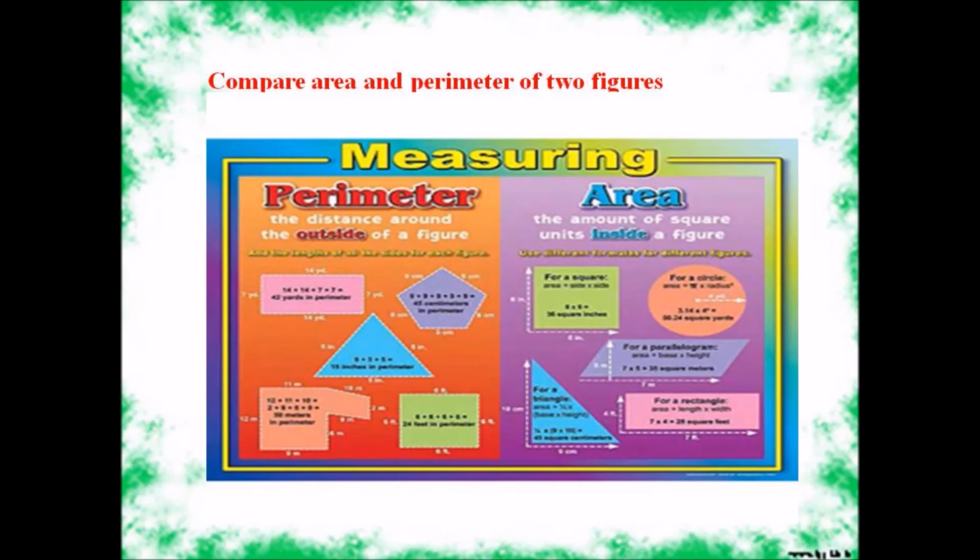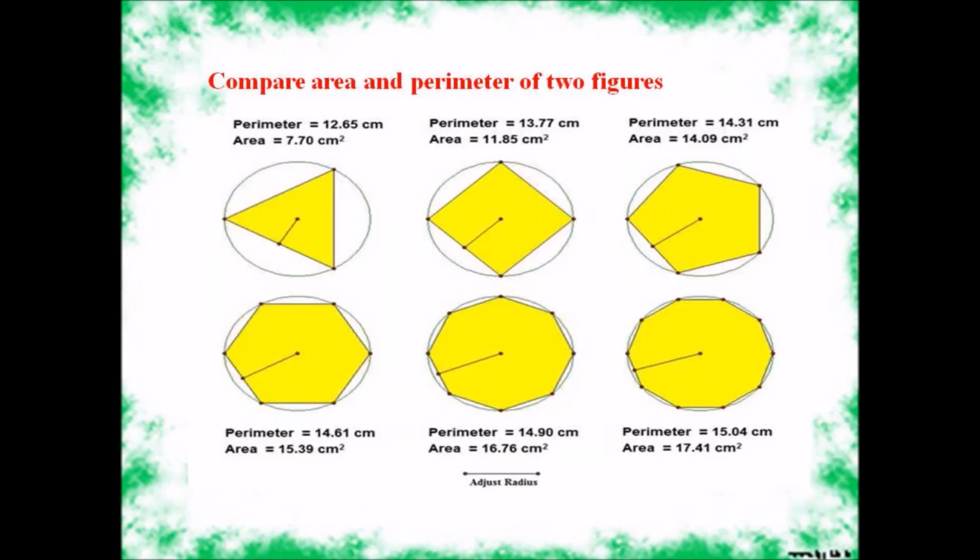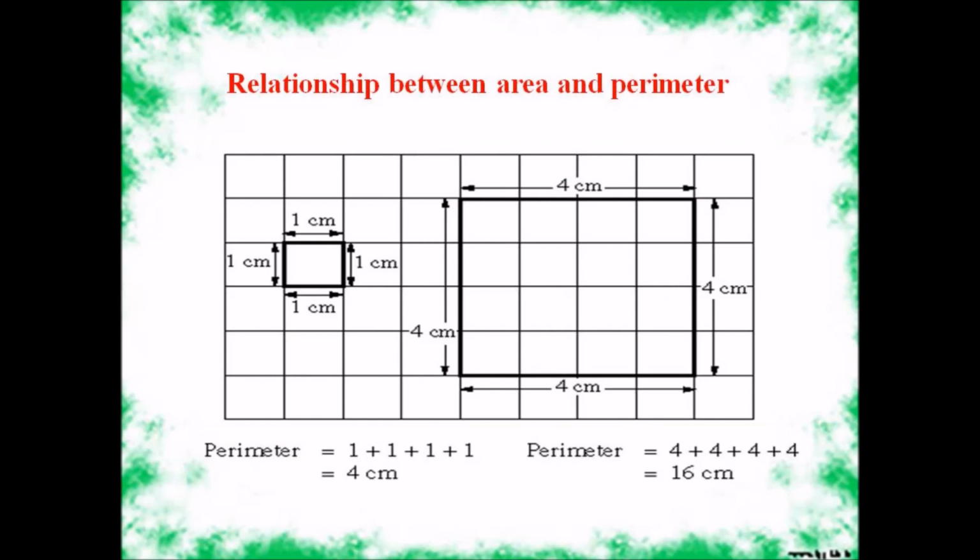Perimeter is the distance around the outside of a figure, and area is the amount of square units inside a figure. Each figure has area and perimeter. Relationship between area and perimeter. Now perimeter is all the four sides, and area has to be multiplied, length by width.